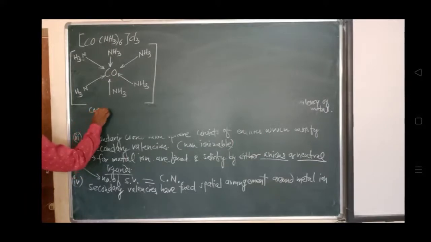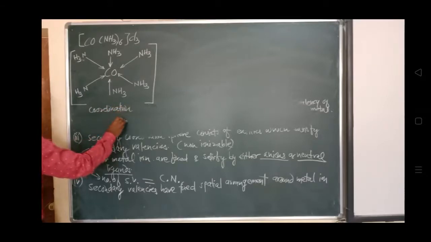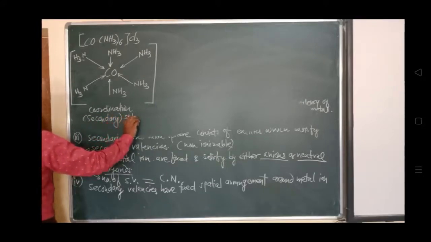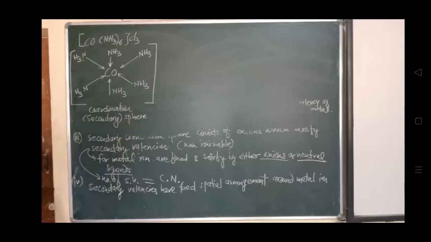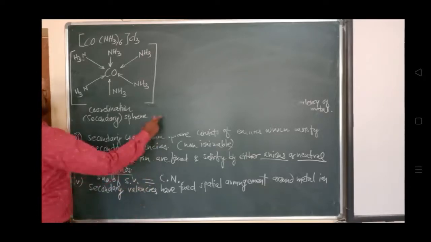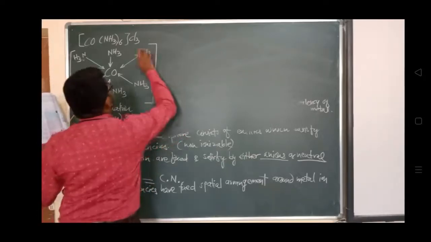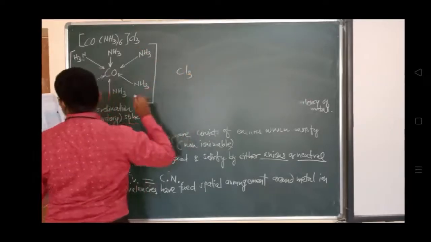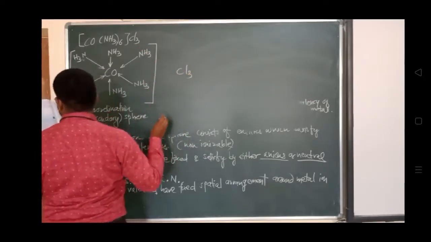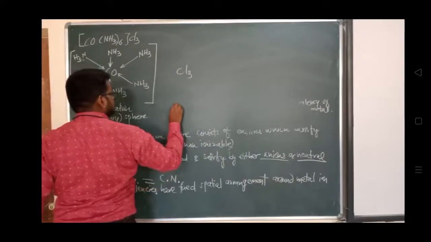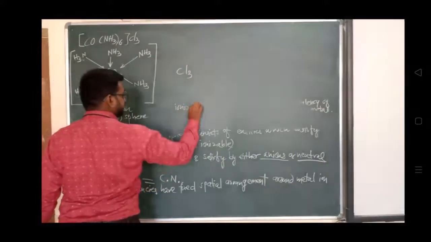We have already studied the coordination sphere, but which category is it? A secondary category. This is called the secondary coordination sphere, which is non-ionizable. And the remaining Cl3, you can see here, is the ionization sphere.